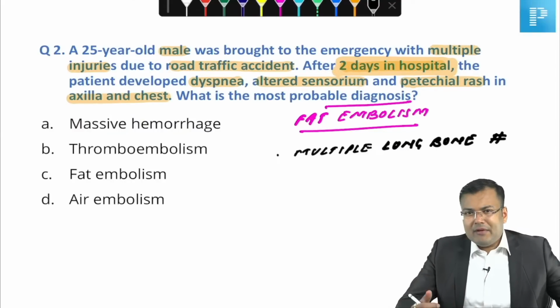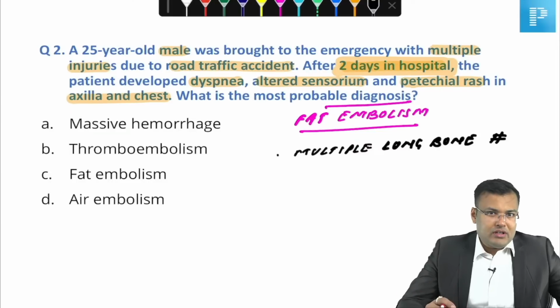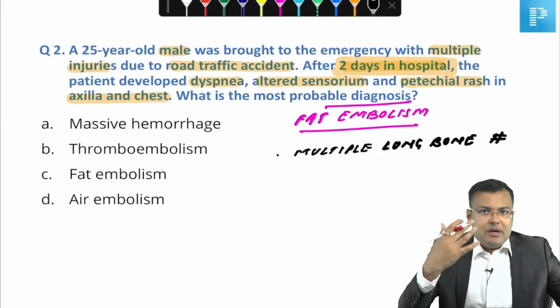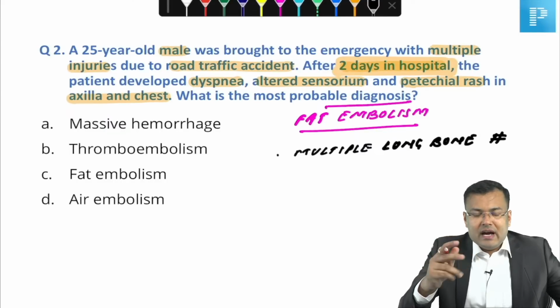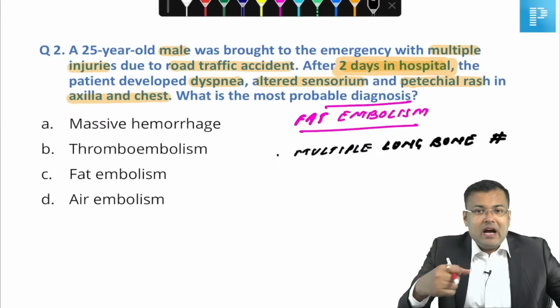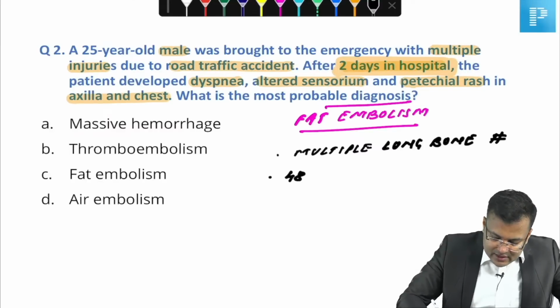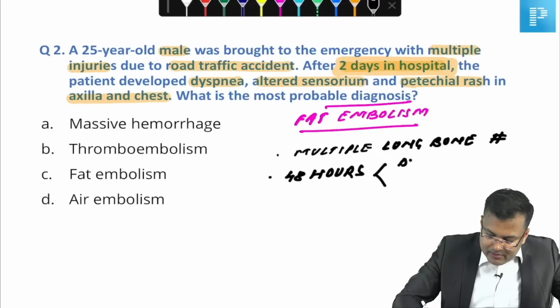Usually at the time of presentation, the patient is not having altered sensorium. In fat embolism, altered sensorium and breathlessness or dyspnea are prominent after 48 hours. So after 48 hours the patient is going to develop breathlessness or dyspnea, and altered sensorium.